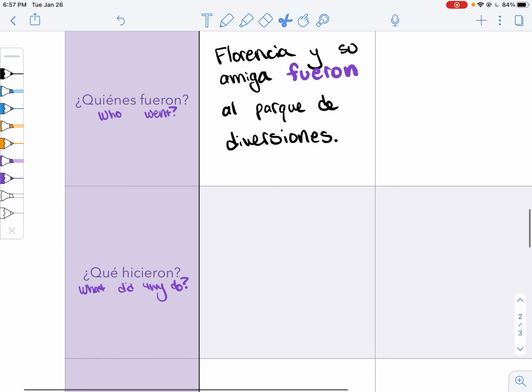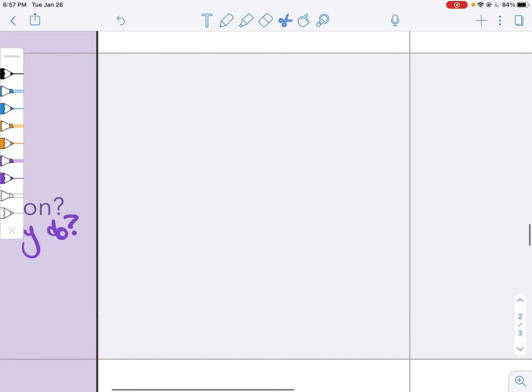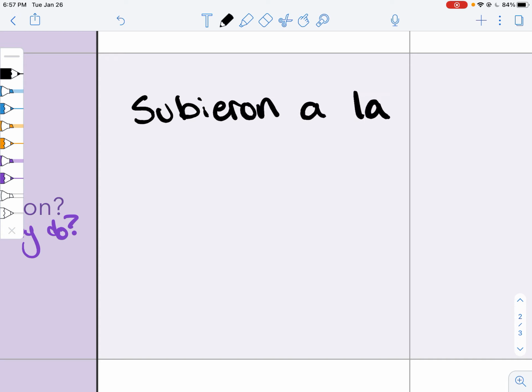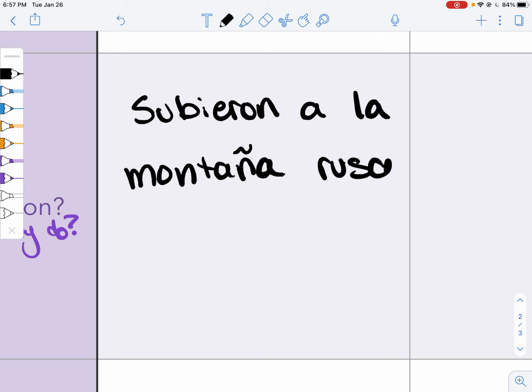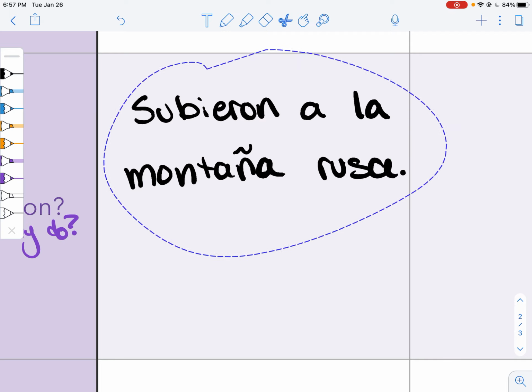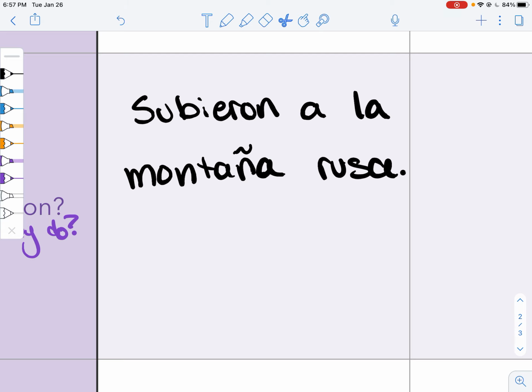Okay. ¿Qué hicieron en el parque de diversiones? What did they do there? Well, they went on their roller coaster. Subieron a la montaña rusa. They went on the Russian mountain. If you want to know why it's called a Russian mountain, please ask me in class. I would love to tell you.